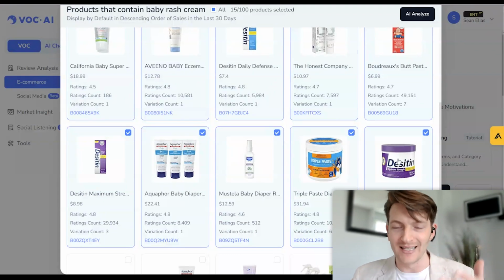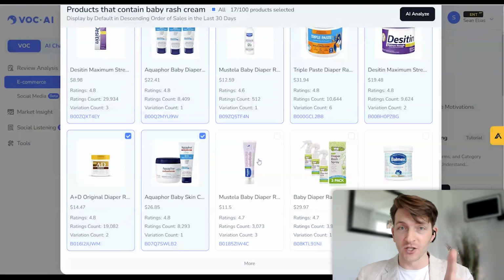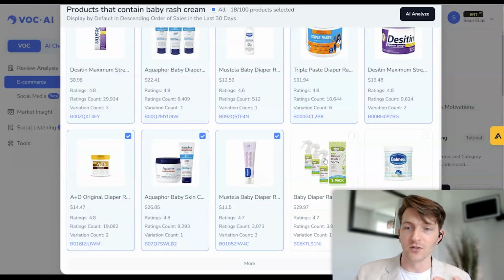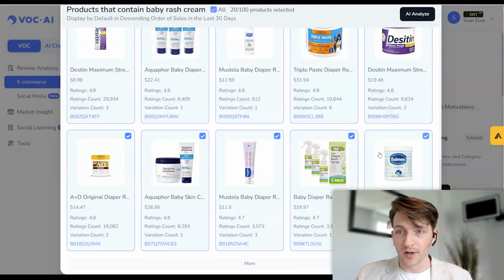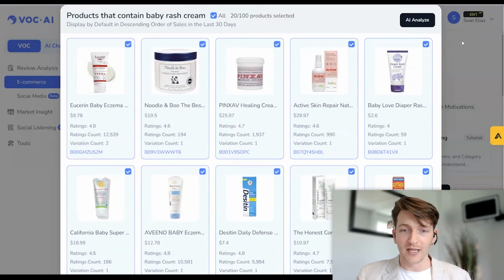Now, there is a trial version where you can just use this for a day, but it's limited. Usually it only analyzes 500 of the reviews that it's found. But for this product, when you hit AI Analyze, it's going to start generating a report down here.